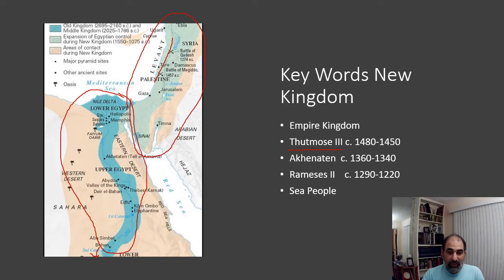Then we get to the last pharaoh I want you to know, and that's a man named Ramses II. And he's one of the more famous pharaohs of Egyptian history. And look at the dates. Again, you don't need to memorize the dates, but look how long he ruled. He was pharaoh for a good 70 years. That's a long time. I mean, we get presidents for 8 years, and we're done, go away. So 70 years, the same guy in charge.